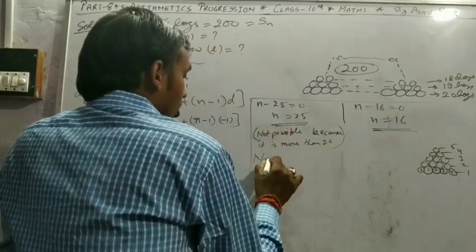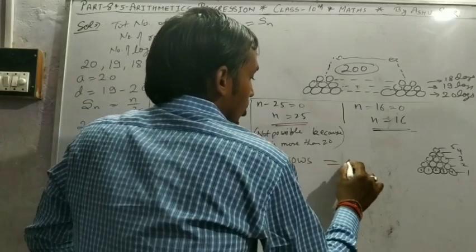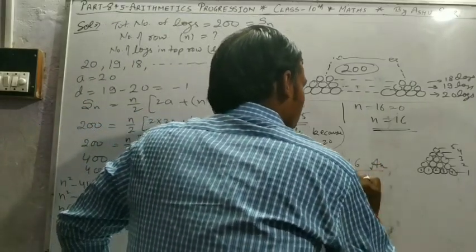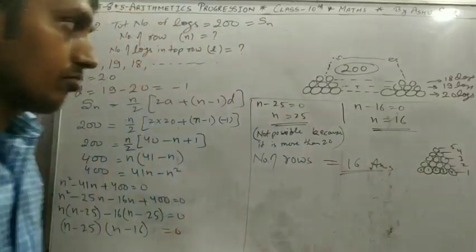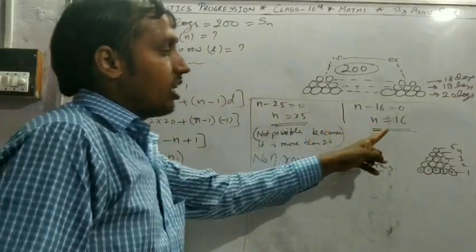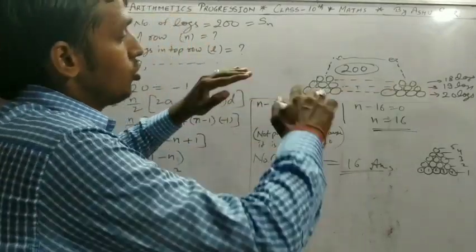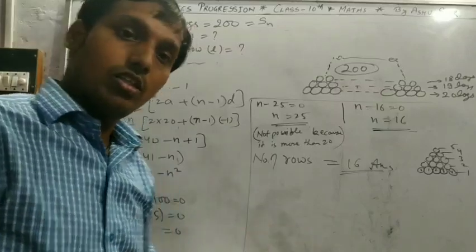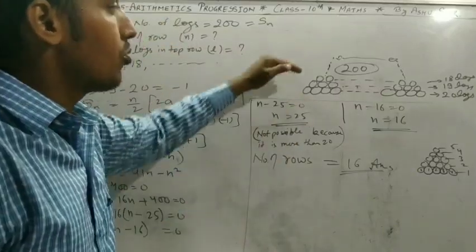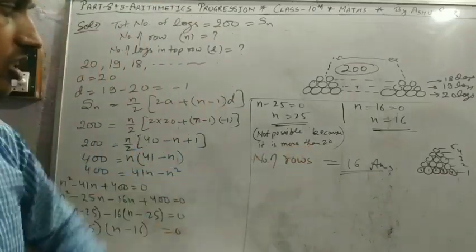So the number of rows is equal to 16. That's your first answer. I hope you understand why we take 16 and not 25: because the bottom has 20 logs, the maximum number of rows is 20. This is 25, so it's not possible here. So we take 16 rows.